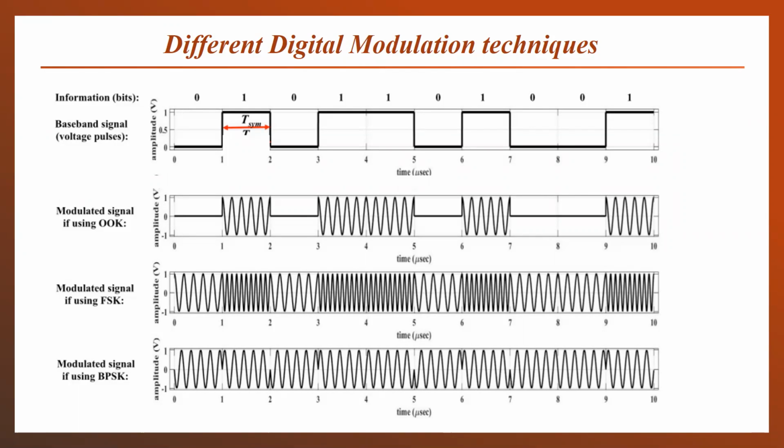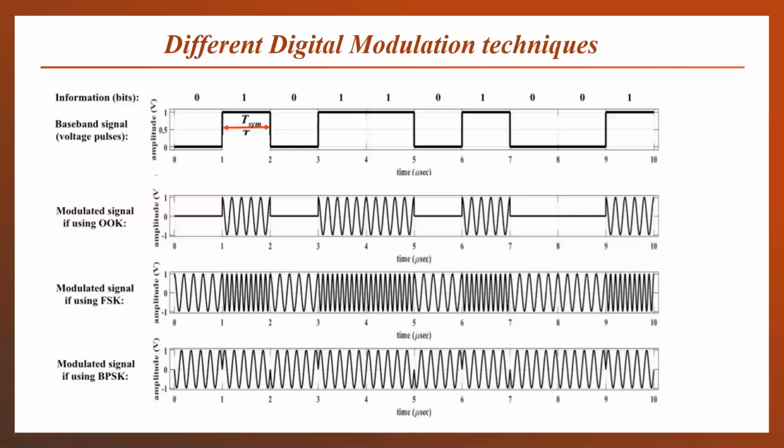If we change the amplitude of the carrier, as you can see in the second diagram, it will be OOK. OOK is another name for ASK. When the 0 bit has to be transmitted, no carrier is present. When the 1 bit has to be transmitted, the carrier will be allowed to transmit. Again, for the 0 bit, no carrier will be transmitted, and for the 1 bit, the carrier will be transmitted.